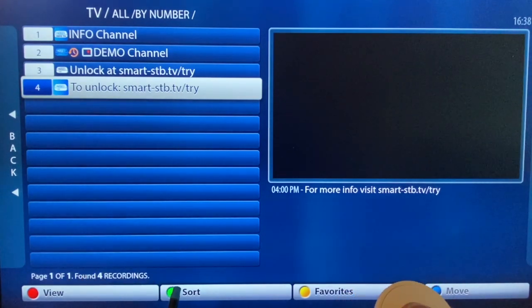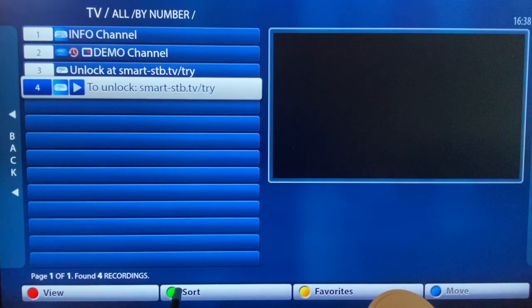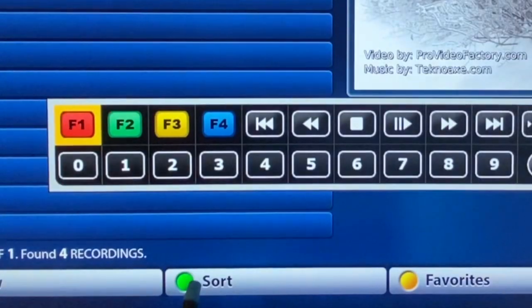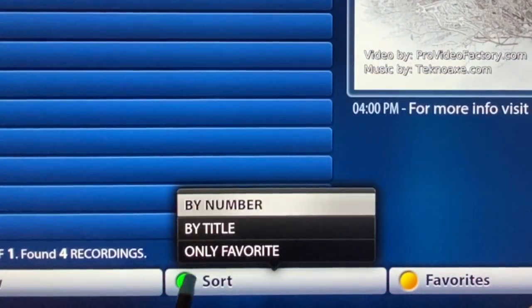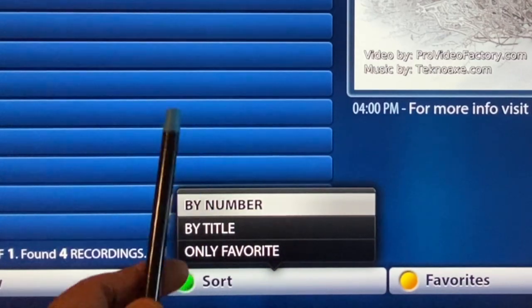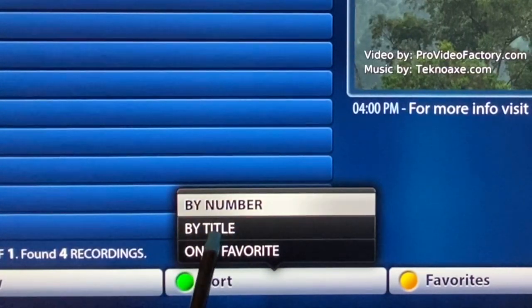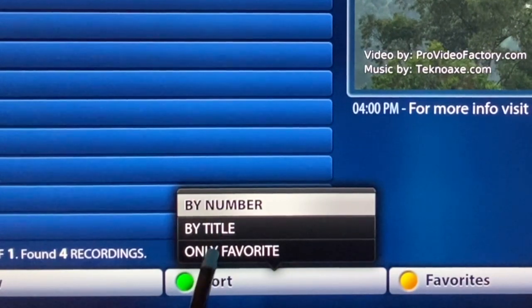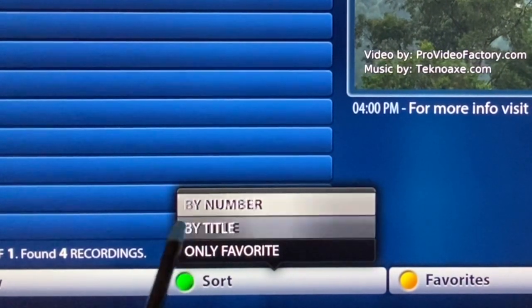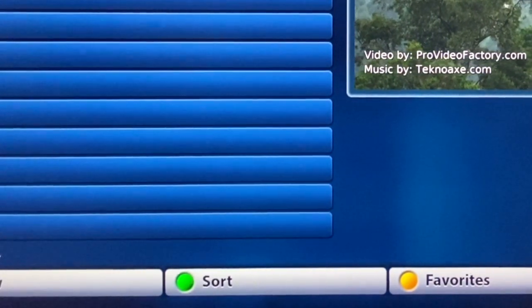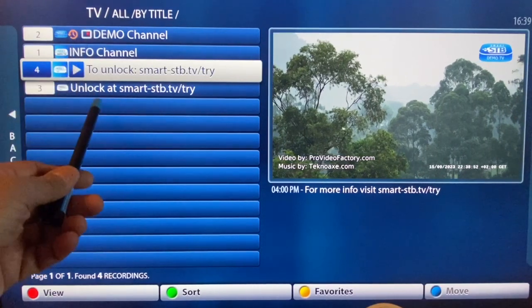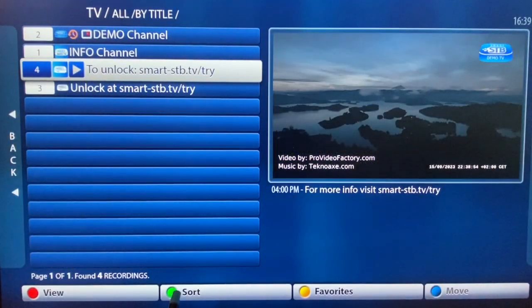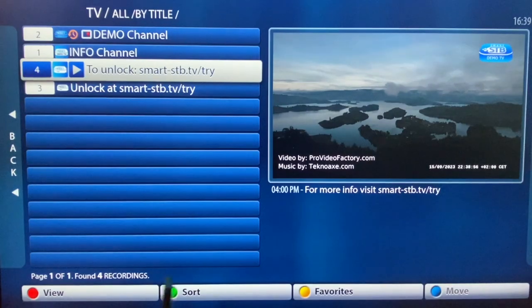Let's get back. See the green. You can sort the channels by number, by title, or you can display only the favorite. Now let's say title. Say it is alphabetical order, it is listed. So now next is the yellow.